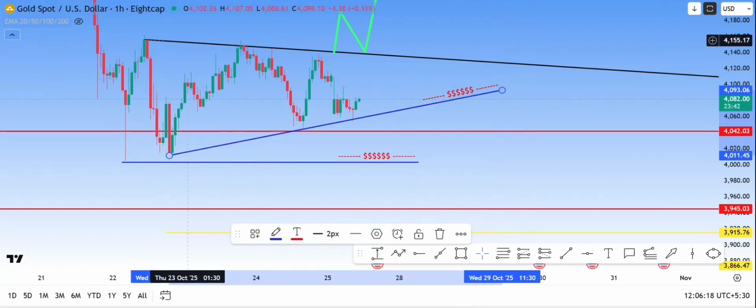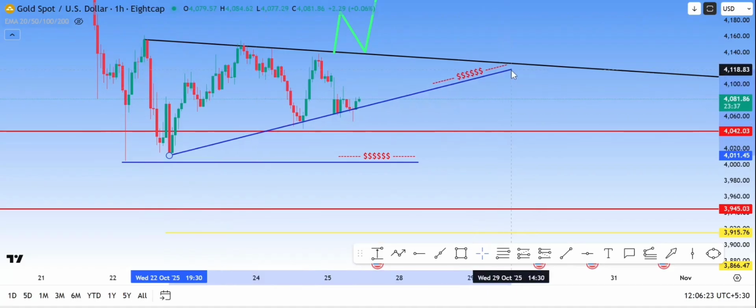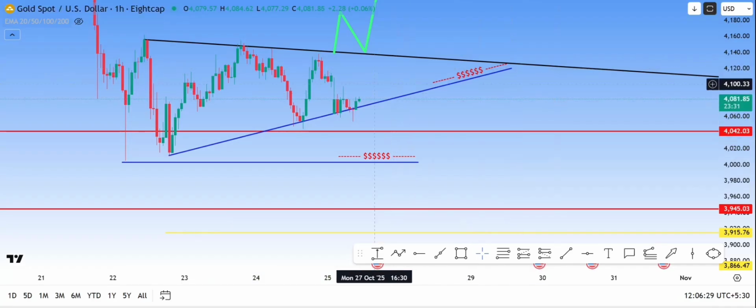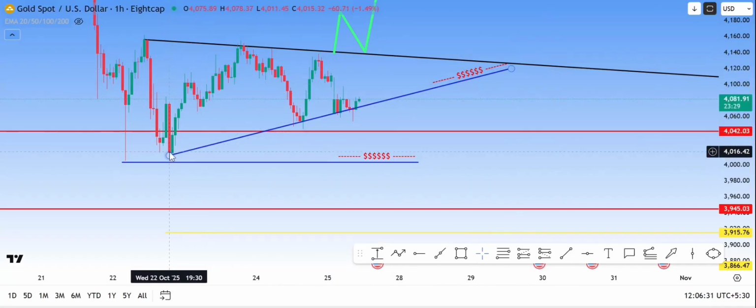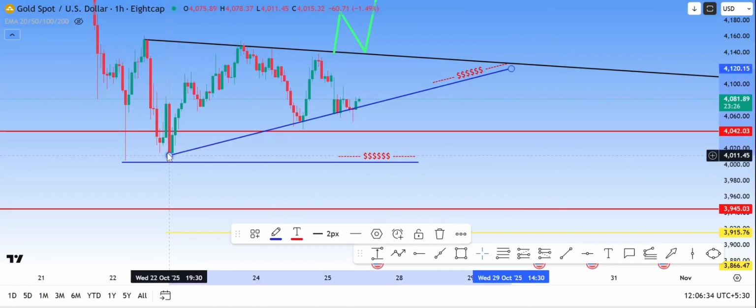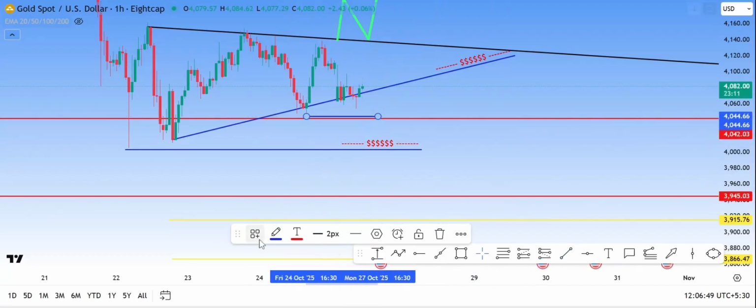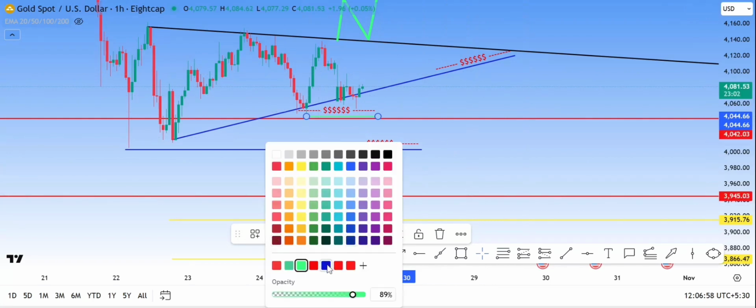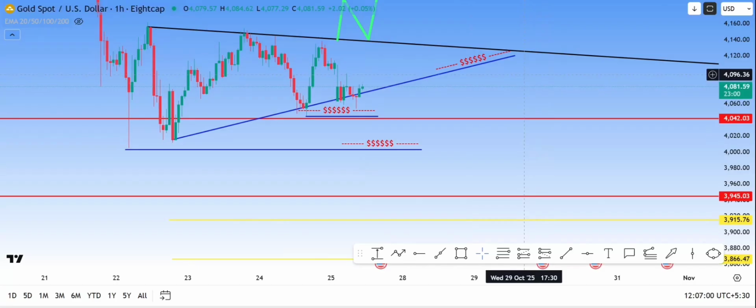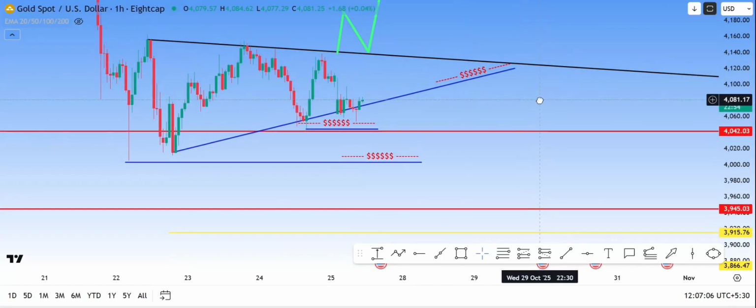In the 1-hour chart, I have chosen 8 cap for this analysis. And I make my markings based on candle closing basis, which is nothing but a line chart. So based on this is the level. There is liquidity over here. All the stop losses are lying below this wick. The institutions generally try to hunt all these stop losses and then make their up move or down move. Okay, so this is the current view of gold.